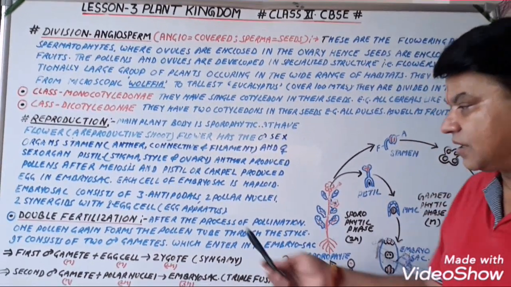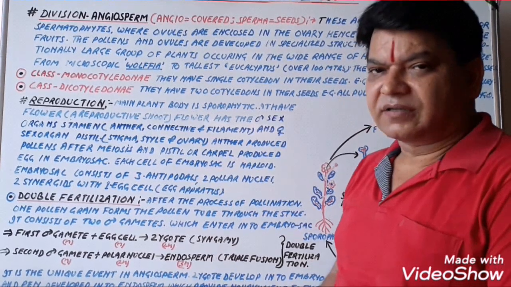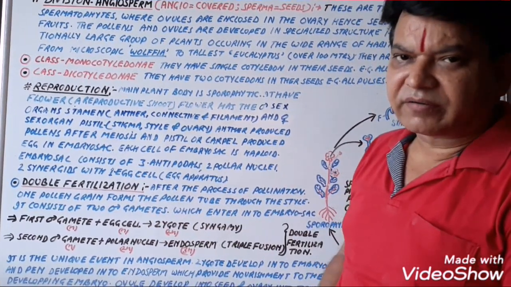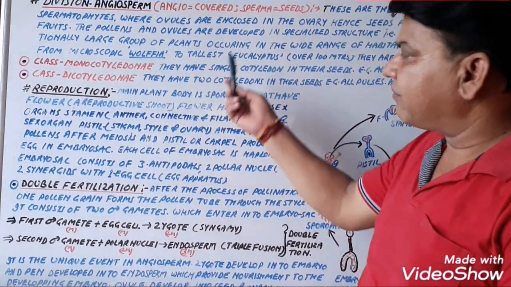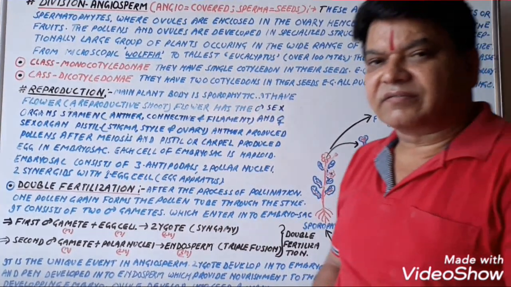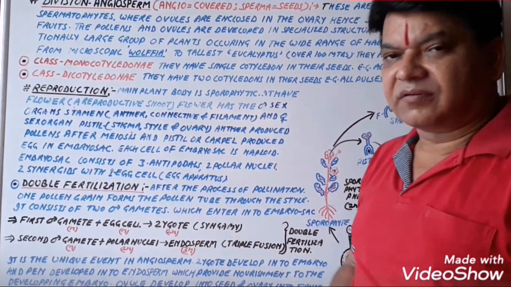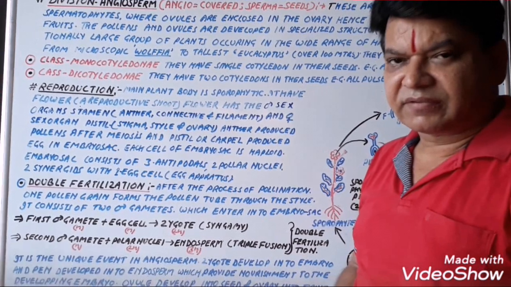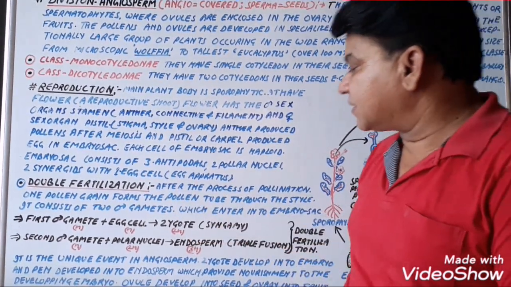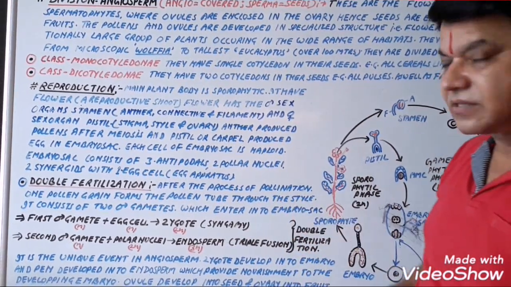Now, double fertilization. Double fertilization is an important phenomenon in the life cycle of flowering plants. Double fertilization was discovered by Nawaschin, a scientist, after the process of pollination.